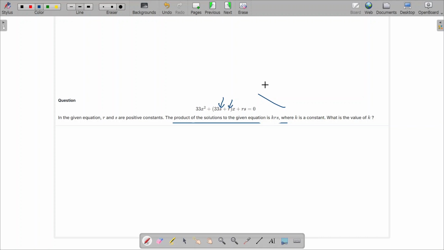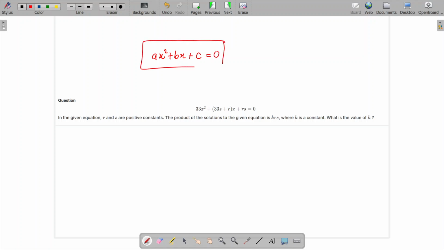How can I find the value? I cannot. So the best way is, let me write the equation in general form, ax square plus bx plus c. If I want to find the sum of roots or sum of solutions, it's going to be negative b by a.